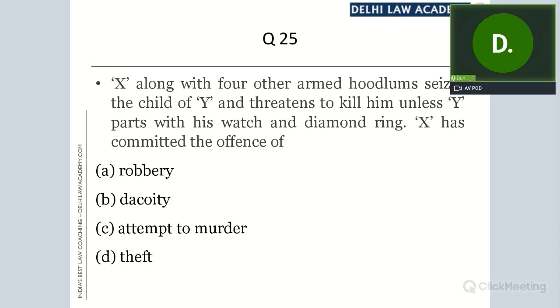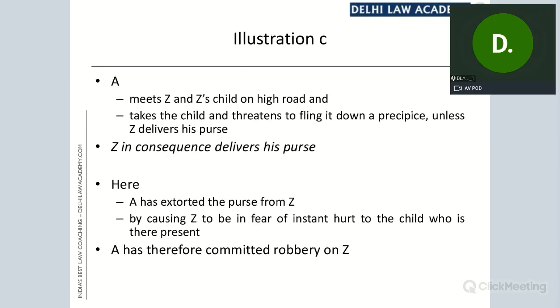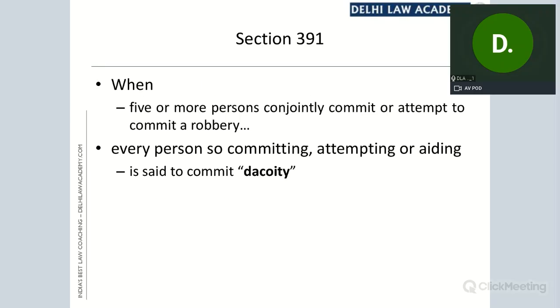So there are two twists in it. I hope I am clear. If not, you can ask questions. The answer will still be dacoity. All right. So let's move on to the next question if it's clear.